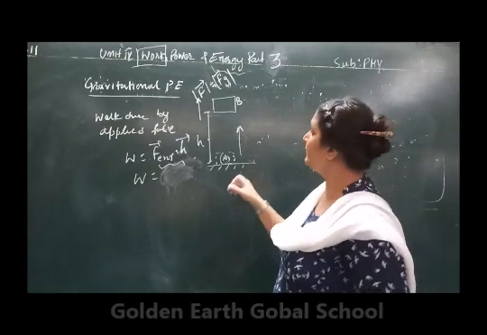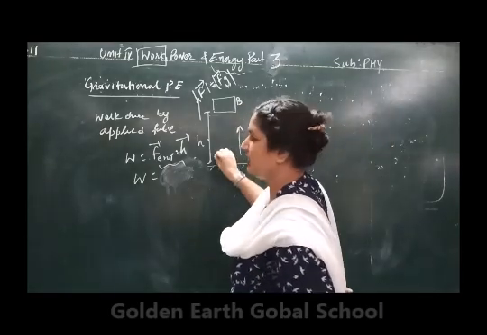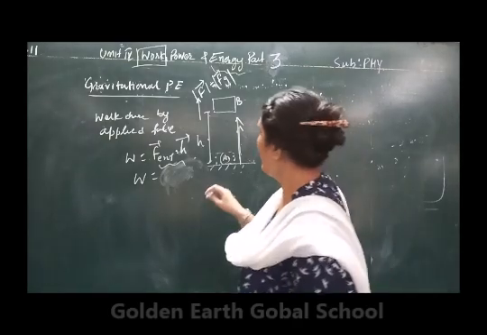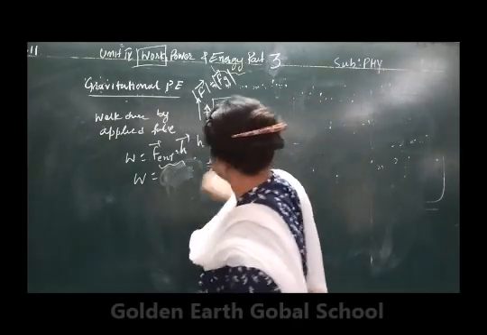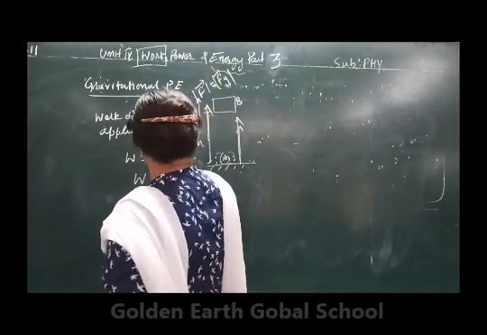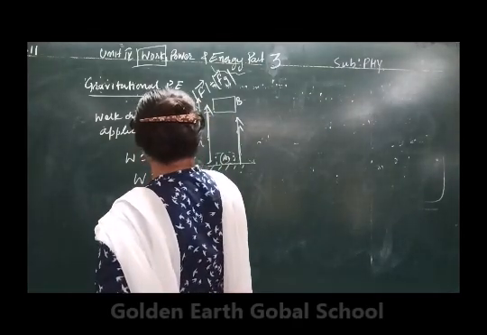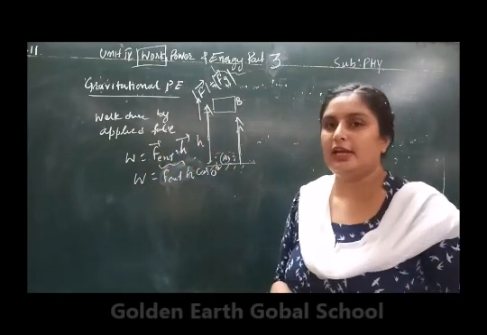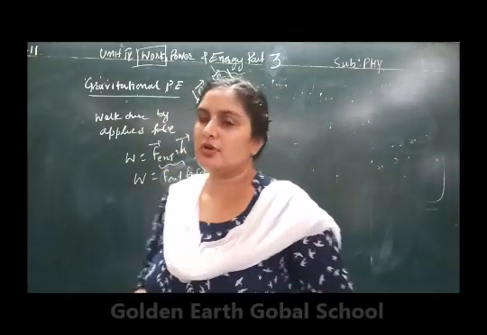Now what is the angle between the external force and h? h is going to increase in the upward direction, and the applied force is also acting upward. So the angle between them is 0. So work done will be F external h cos 0 degree. I have opened the dot product, that is A dot B is equal to AB cos theta.